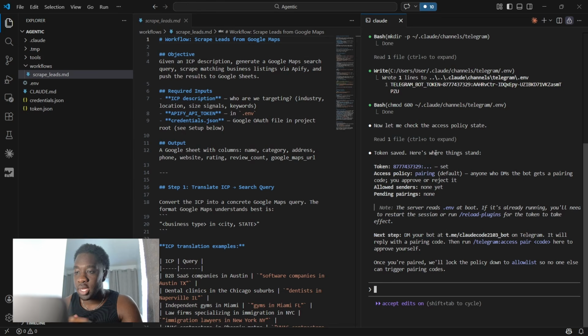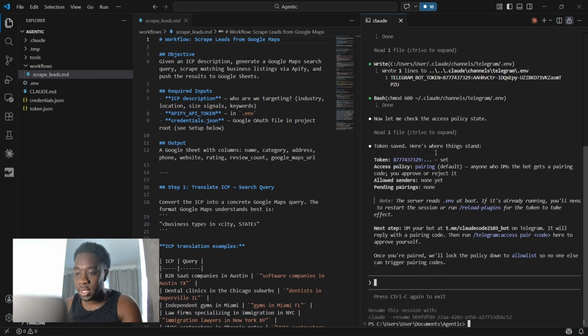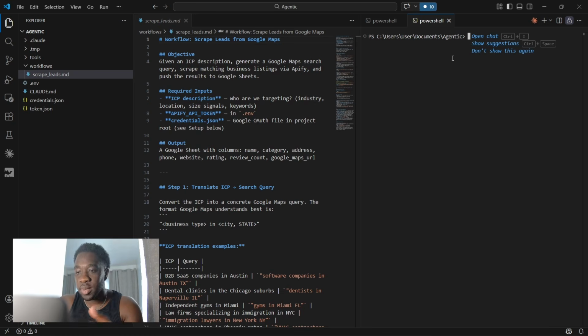All right, cool. Now we're set up, we're going to go to the next stage, which is essentially launching the channel and make Claude listen to that Telegram channel for us to push messages into. So what you want to do now is close out of this Claude Code instance. You want to go Control-C and Control-C once again. That's Command-C if you're on Mac. So we're going to close out of this Claude one, and we're going to open a new terminal over here. So we're going to go new terminal, and then we're going to type in this command.